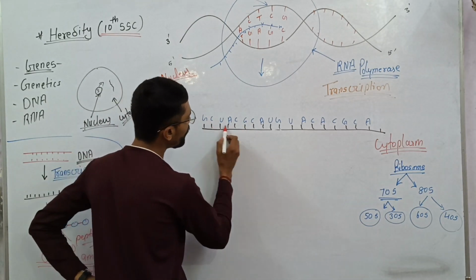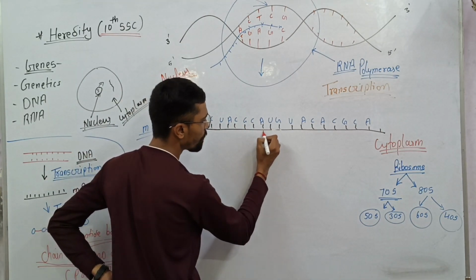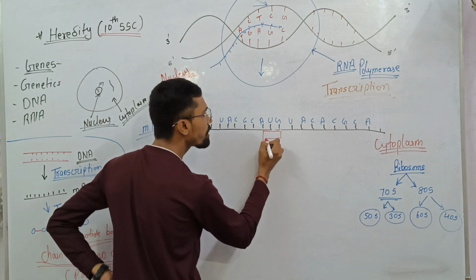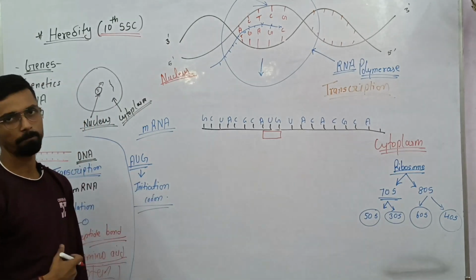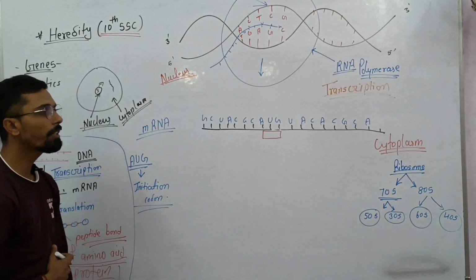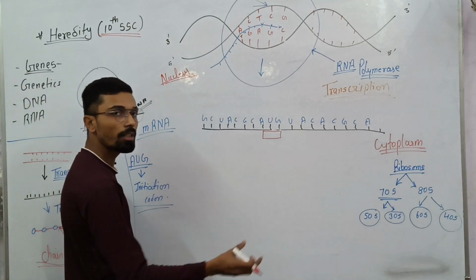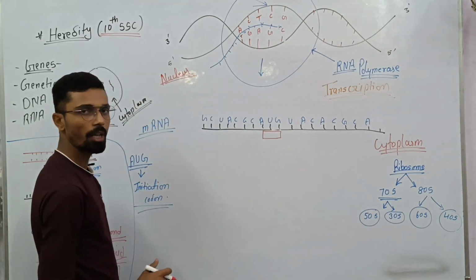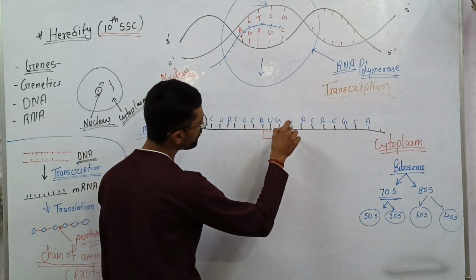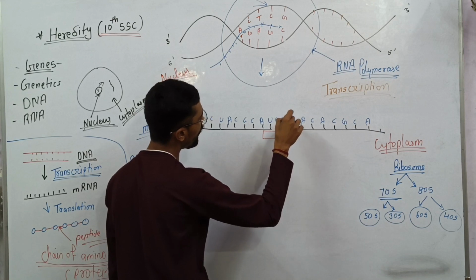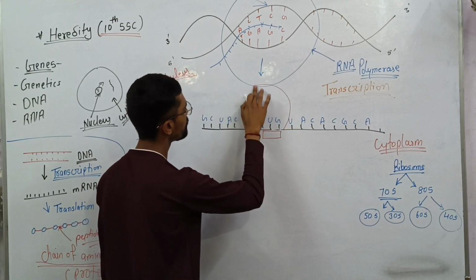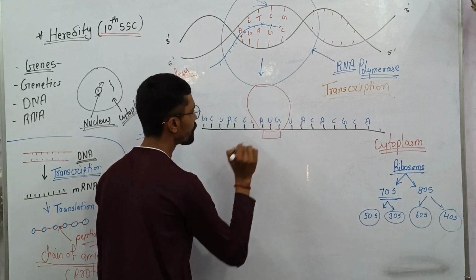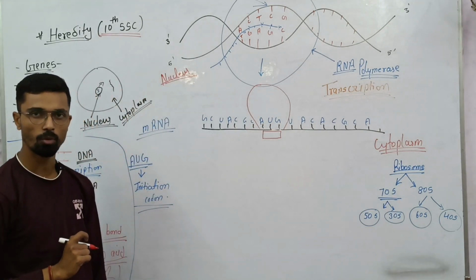So where it's AUG, it's here. This unit comes and attaches to the mRNA. Later, the larger subunit of the ribosome comes and attaches in this part.